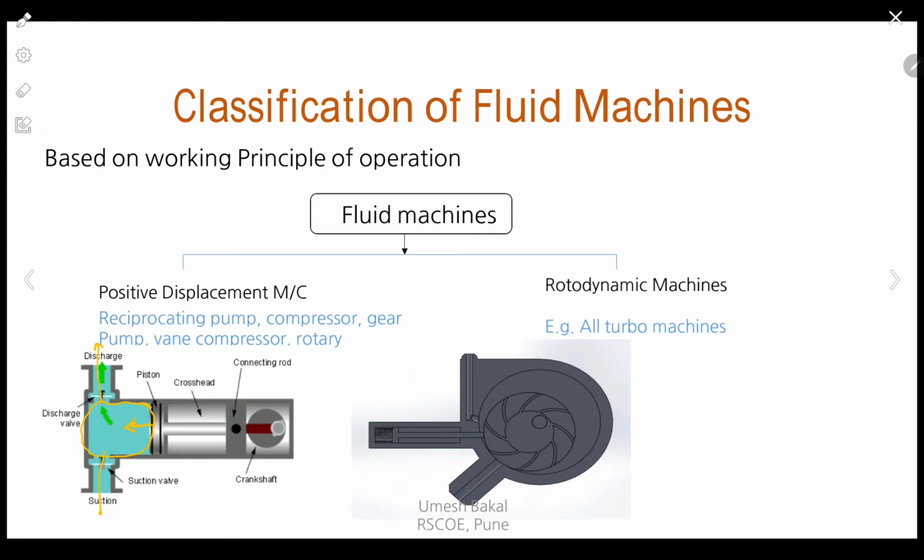Followed. Now next, all turbo machines are rotodynamic machines. Why? Since turbo machines will always have a rotating component, right? So this is so simple. A turbo machine has a rotating component, and every rotating component will be a rotodynamic machine. Followed.